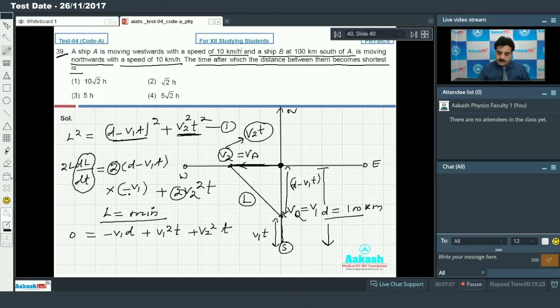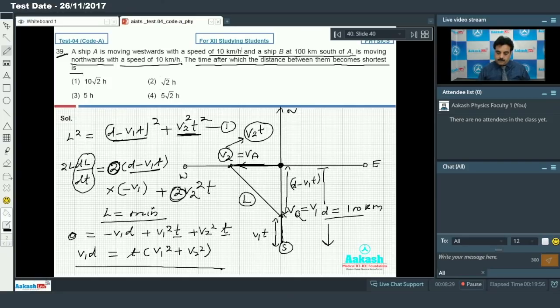When you multiply it, you will get minus V1 d plus V1 square t plus V2 square t, and this becomes 0, right? Now if I transfer, we'll get V1 d on the left-hand side, and if I take time t as common, we'll get V1 square plus V2 square.